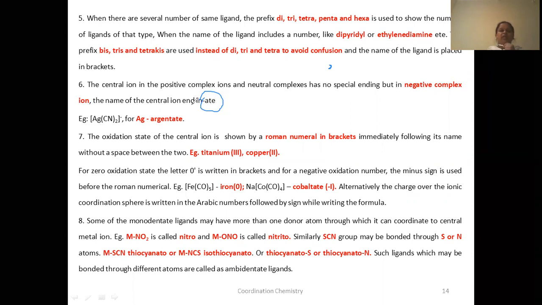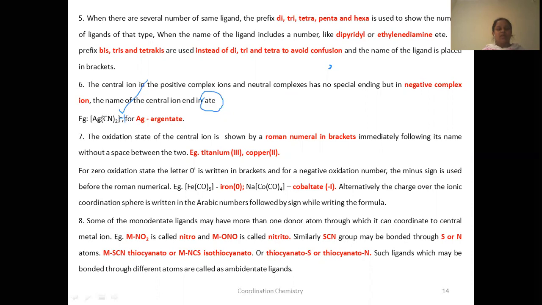For example, let us see this one. This is Ag. See how many CN? CN is a negative ligand. What is the charge on CN? -1. How many CNs are there? 2, which means -2. The charge on the coordination sphere is -1, so if we remove 2 from 1, we get -1 charge on the silver.